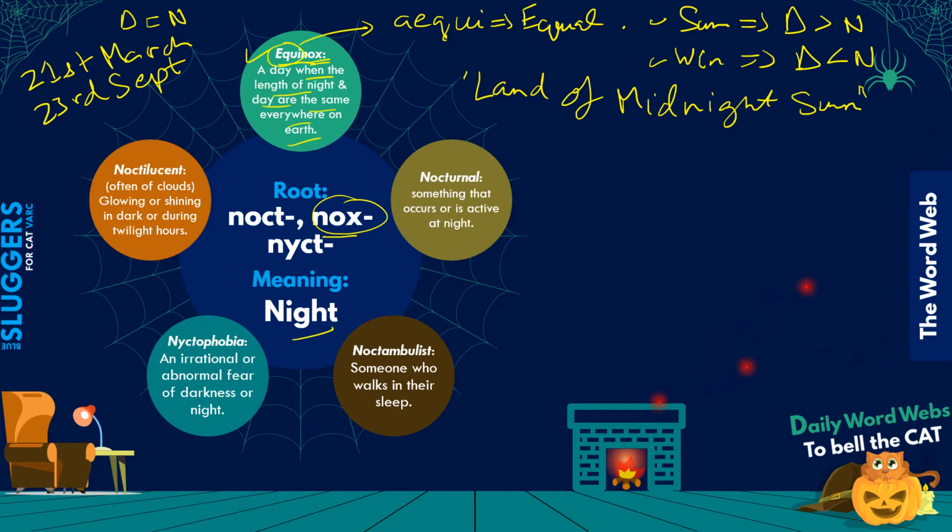Norway is the country that is known as the land of midnight sun, because in some places of Norway, for a certain period of time, for a certain number of months, the sun does not go beyond the horizon, right? It's constantly day. And then for certain other months of the year, the sun does not rise from the horizon. I think it's constantly dark, right?